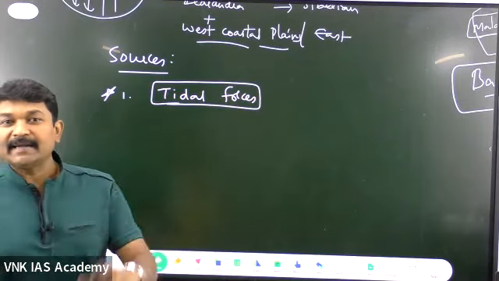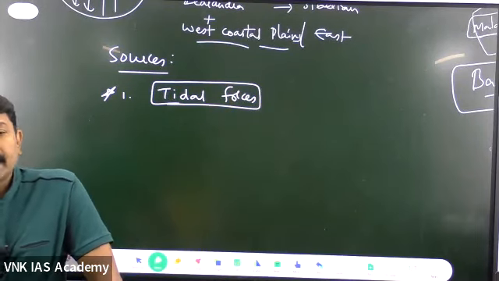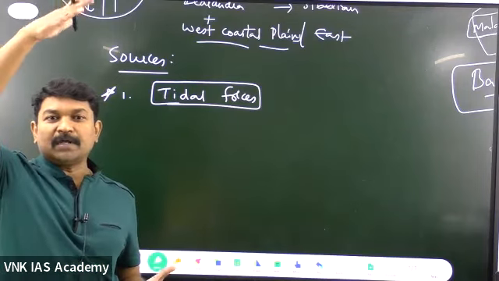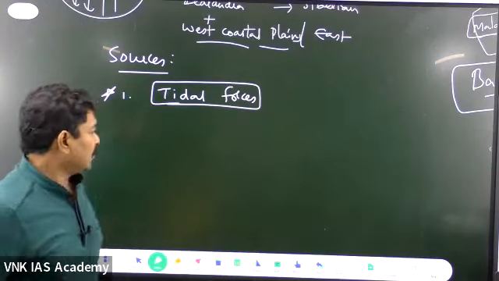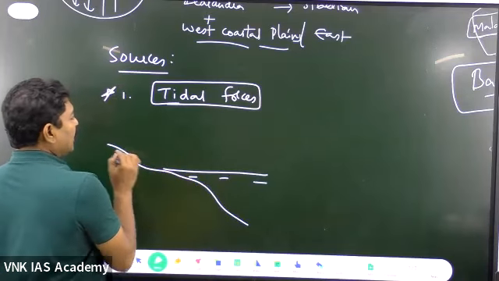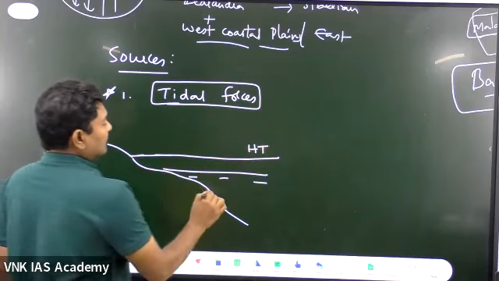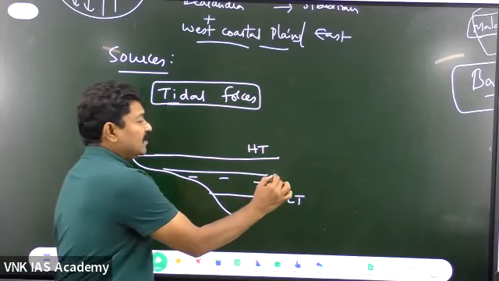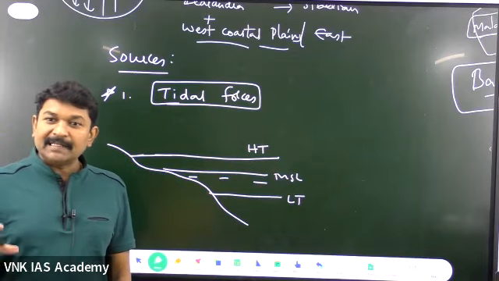What do you mean by the tidal forces? This you need to understand very clearly. Normally, we feel like tide is a very high rise of the water along the coastal area. That is what we know as a tide, right? Suppose this is the coastal area, and this is the water level. Sometimes the water level comes up to this point. This is called high tide. Sometimes it goes to the lower side, called low tide. This is called the mean sea level. This is our knowledge regarding the tide.